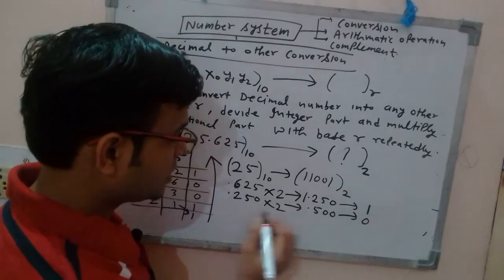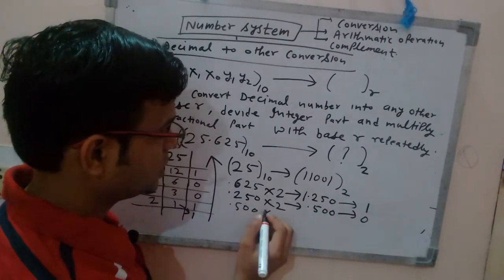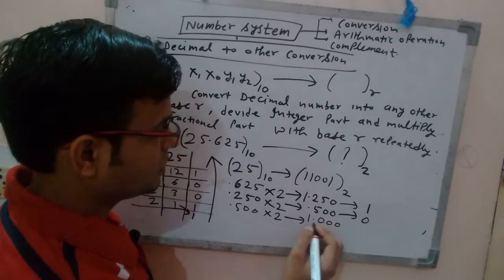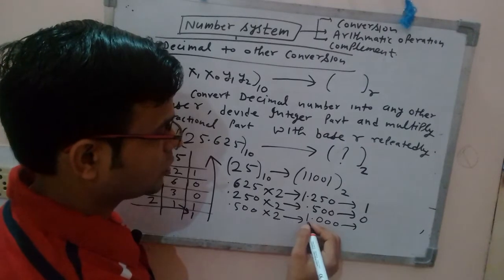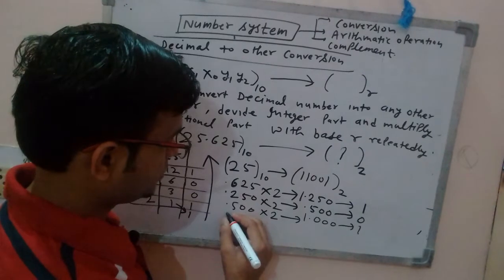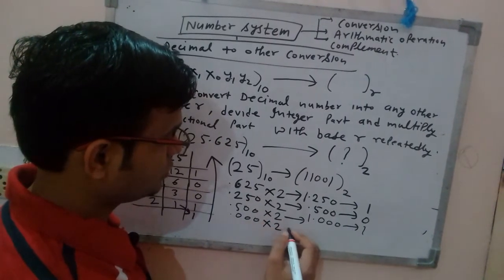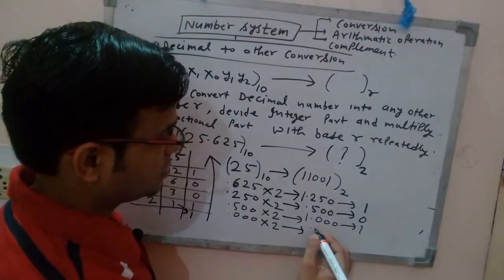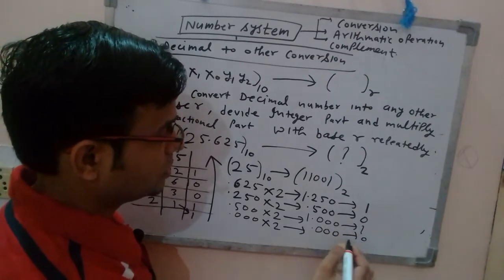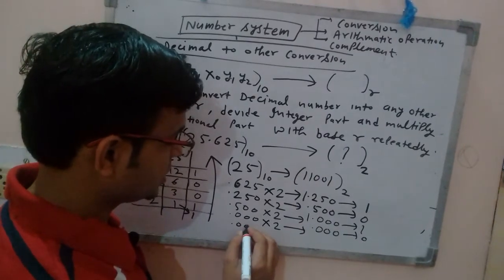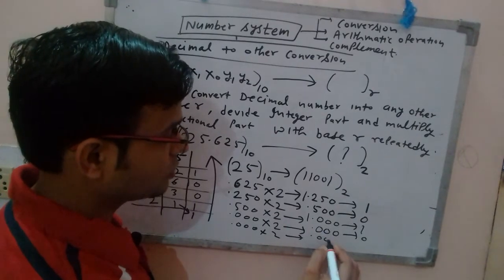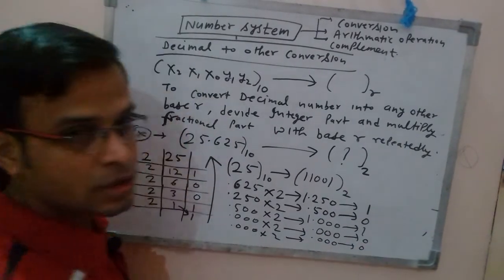So now what is the fractional part? 0.500. Again you multiply by 2, that means it will be now 1.000. Copy the whole part, that is 1, right? Now what is the fractional part? 0.000. Again you multiply by 2, that means now you will get 0. What is the whole part? 0. So now further if you do this, you will get the same 0, right? So that means you will have to stop here, right?